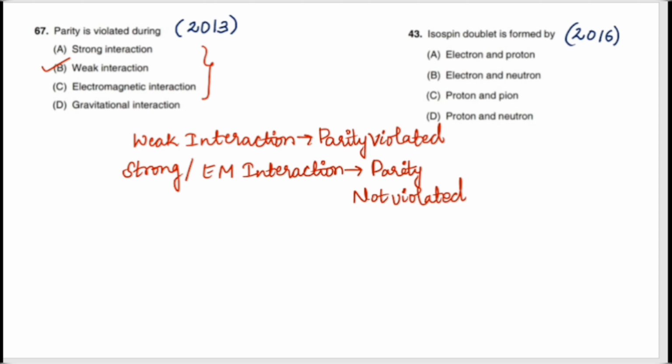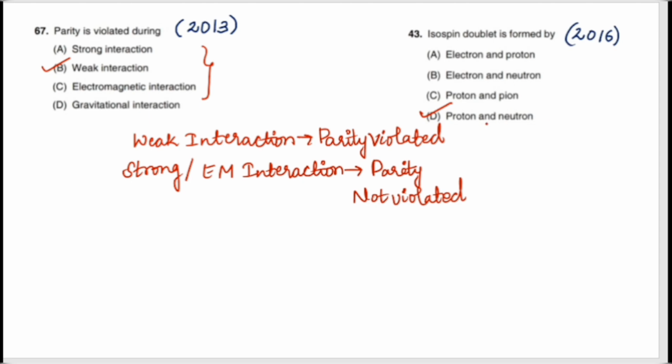Isospin doublet is formed by. This is a very interesting question. First we shall see what is an isospin doublet. Isospin doublet is nothing but two particles that have the same spin and similar masses but differ in their electric charges. Let us take the correct option and we shall study. The correct option is proton and the neutron.